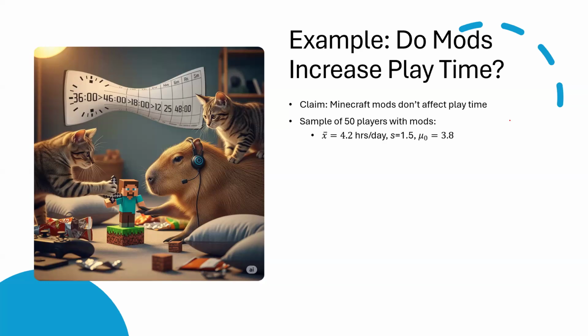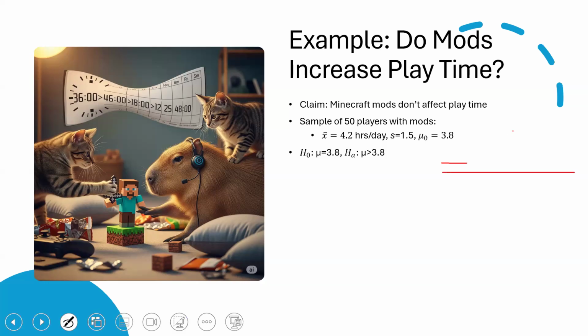So step one, we're going to set up our hypotheses. Our null hypothesis, mu equals 3.8. This means mods don't change playtime. Our alternative hypothesis, mu is bigger than 3.8. This says mods increase playtime because we're only interested in whether mods increase time. This is a right-tailed test. So again, we're looking at area on the right.